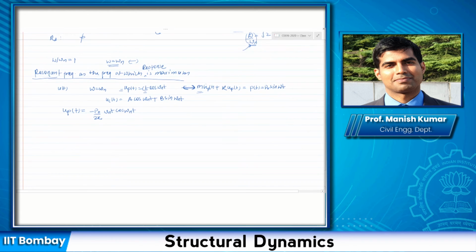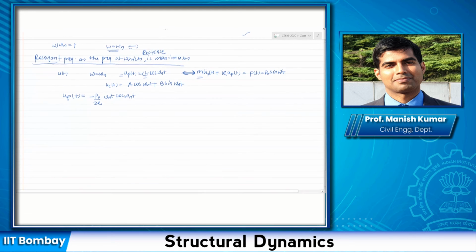The complementary solution is still the same. Let us say I write down the complementary solution as a cos omega n t plus b sine omega n t.